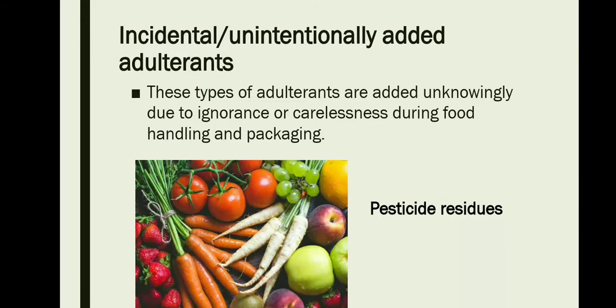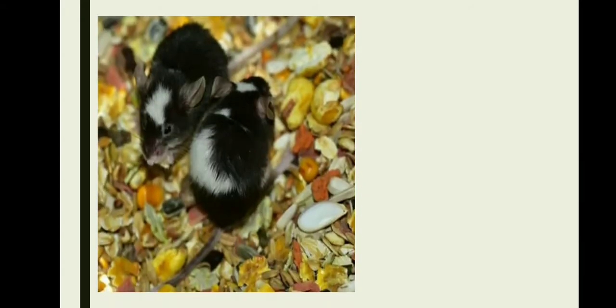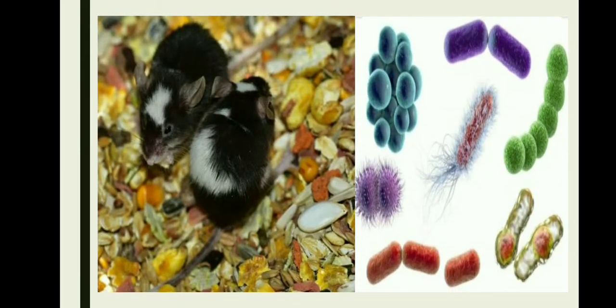The next incidental adulterant example is droppings of rodents and insects on food during storage. If the food is going to be stored at a particular place, then there are a lot of possibilities for rodents and insects to feed on the food which is getting stored. And when they are feeding on the food, there are a lot of possibilities for the rodents to even leave their droppings onto the food. And this kind of adulterant can cause a lot of problems when we consume this type of food. The next example is microbial contamination caused due to the presence of pathogens in fruits and vegetables. Microbial contamination can affect human beings by causing a lot of diseases.